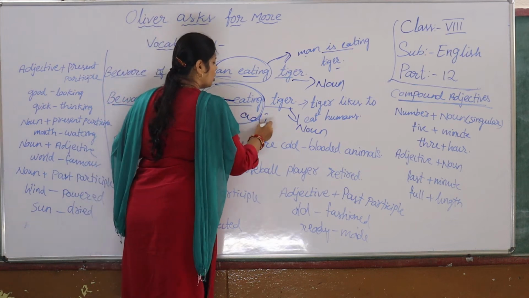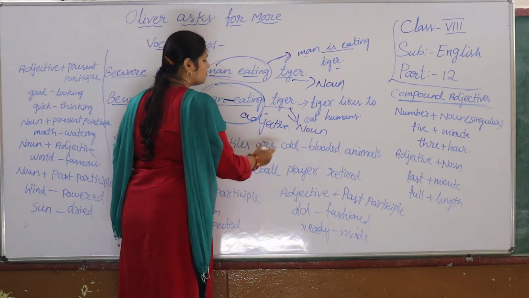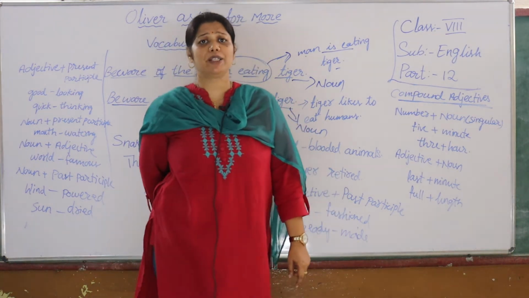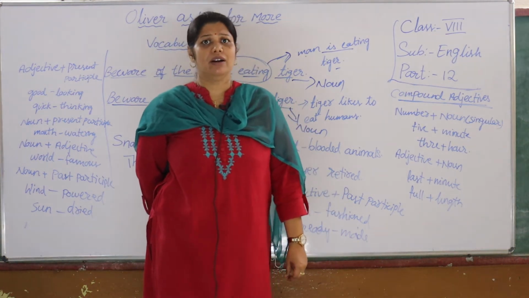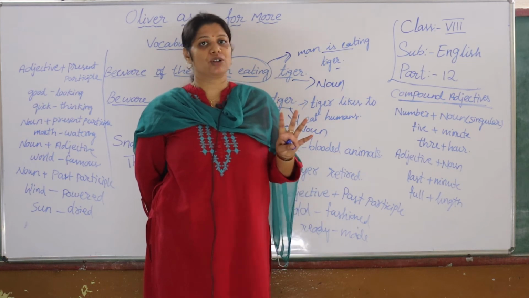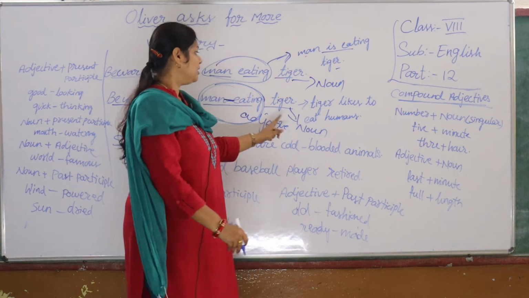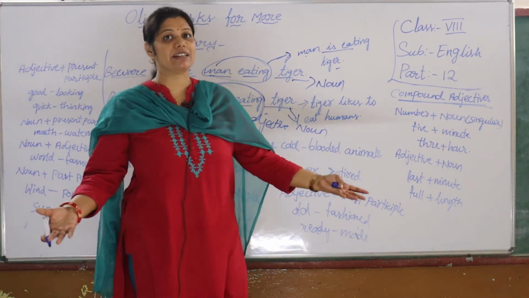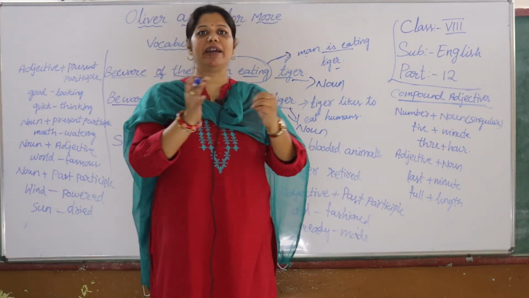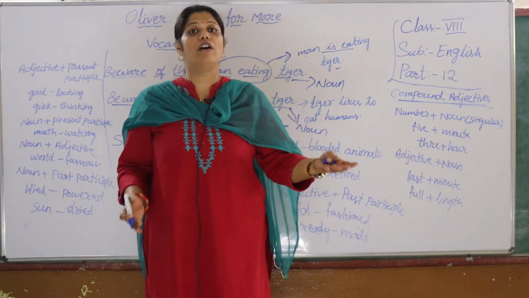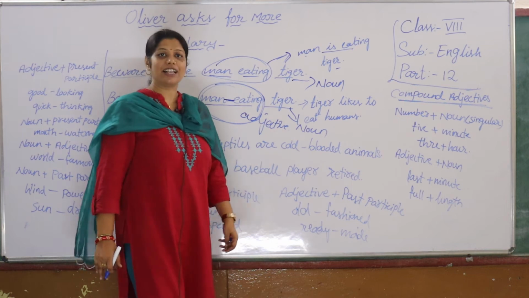An adjective. You know, no? Have you forgotten our parts of speech, children? Do you remember? Eight types of parts of speech: noun, pronoun, verb, adverb, adjective. What is a noun? Naming things. Adjective, describing a noun. The words which describe the quality of a noun are called adjectives.